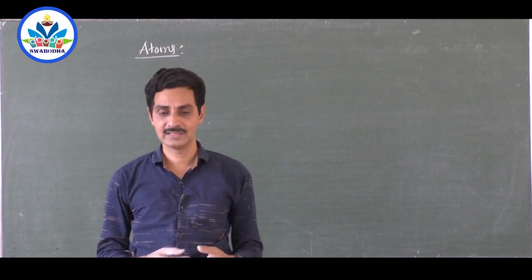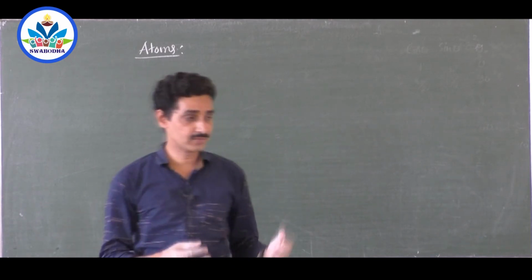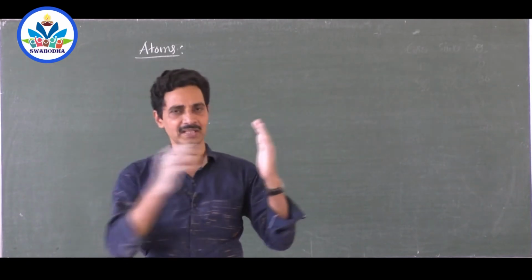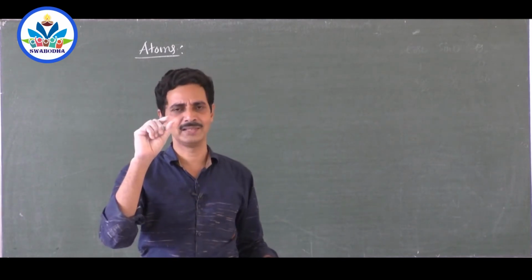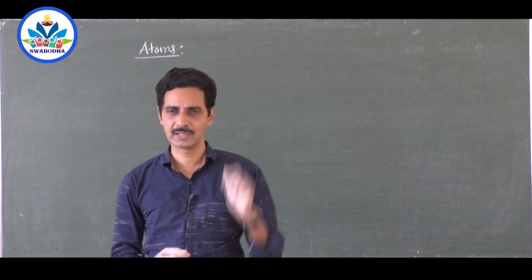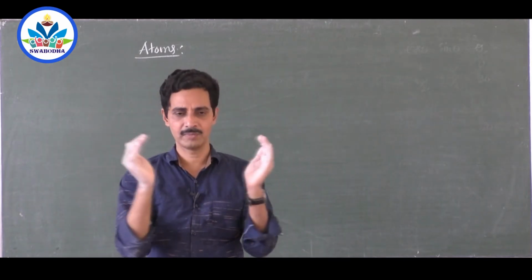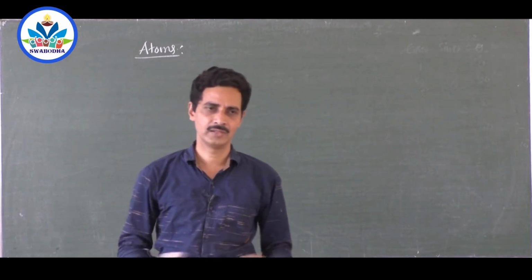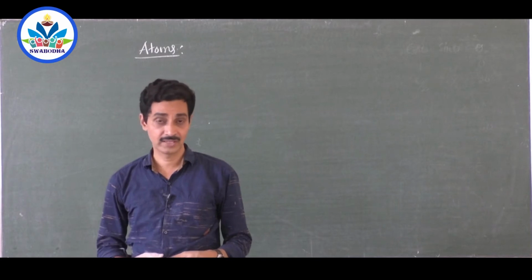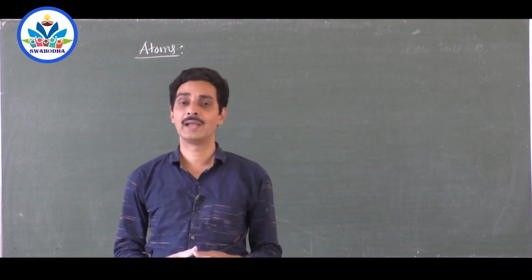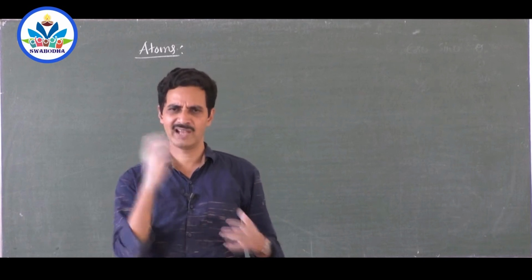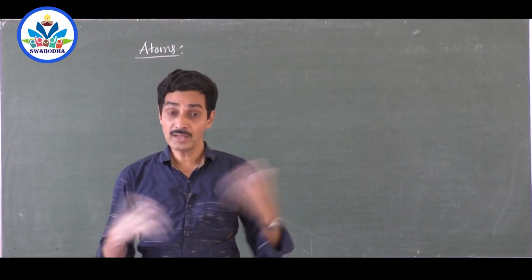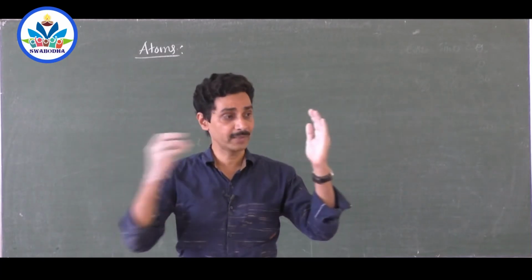But Rutherford had a very clear vision that it shouldn't be so, because when alpha particles were made to hit the gold foil, which is very thin, some of the alpha particles returned back. Alpha particle is such a tiny particle, so if it has to be returned back from a particular point, in the atom almost all the mass and 100% of the charge is concentrated at a place called the nucleus, and electrons may be revolving around the nucleus, and most of the atom is empty space except the nucleus. Nucleus is a highly dense object, and electrons are revolving around, because all the alpha particles didn't return. Only a few alpha particles returned back.